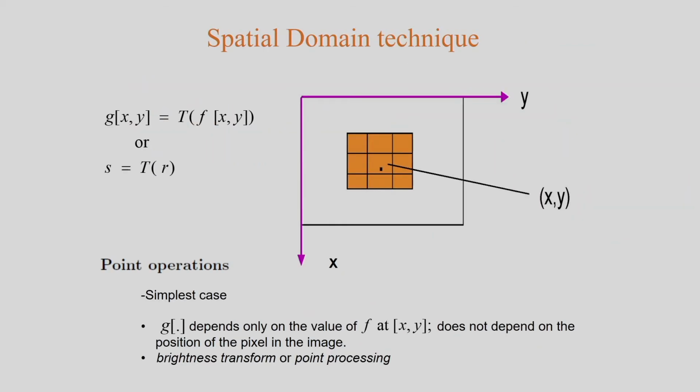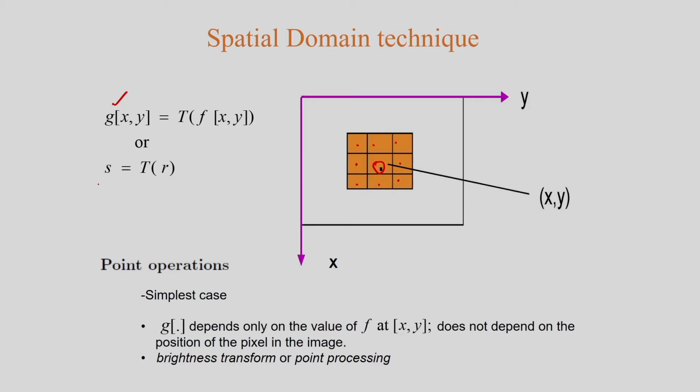In this case, I have already explained this concept. So, I have g(x,y), my input image is f(x,y), and corresponding to this center pixel I have the neighborhood pixels. I can do some transformation, and corresponding to the input image f(x,y), I am getting the output image g(x,y).